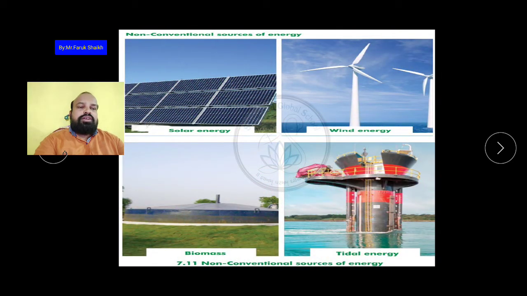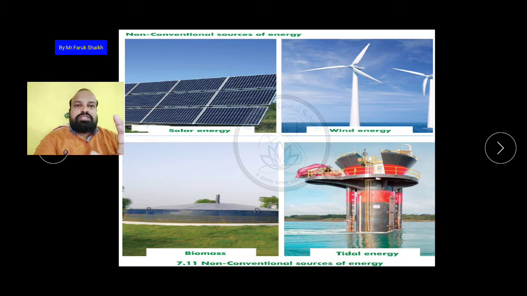Then instead of using conventional sources of energy, petrol, diesel and all, we should use non-conventional sources of energy, like energy produced by solar, electricity produced by wind energy, gases produced by biomass, which is called gobar gas, and electricity produced by tidal energy.